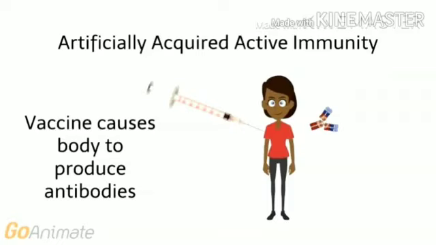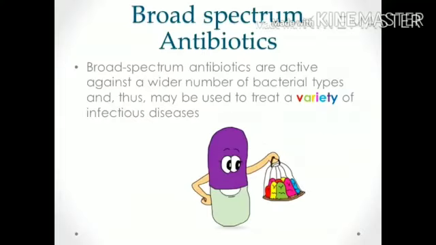So what happens if a stranger comes to your house? You don't know the person, you don't know how to react to the person. But if a friend comes to your house, or your favorite cousin, favorite aunt or uncle comes to your place, you know the person, you know how to react. In the same way, vaccinations work.